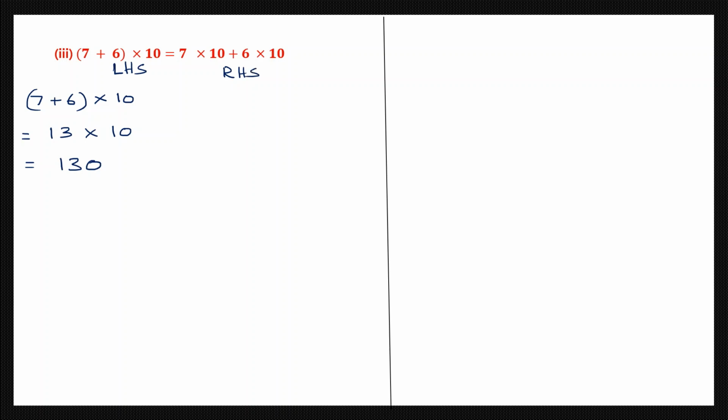Let's see what we have on the right hand side. Here we have 7 into 10 plus 6 into 10. So let's write that, 7 into 10 plus 6 into 10. So we have to do the multiplication first. So we can do 7 into 10 and 6 into 10. So 7 into 10 is 70 plus 6 into 10 is 60. 70 plus 60 is 130. So on the right hand side we have 130.